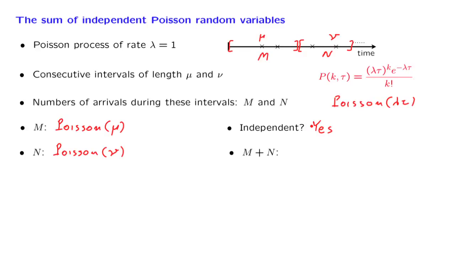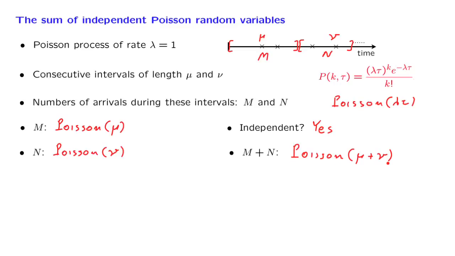What kind of random variable is their sum? Their sum is the total number of arrivals during an interval of length mu plus nu. And therefore, this is a Poisson random variable with mean equal to mu plus nu. So what do we have here? We have the sum of two independent Poisson random variables, and that sum turns out also to be a Poisson random variable.